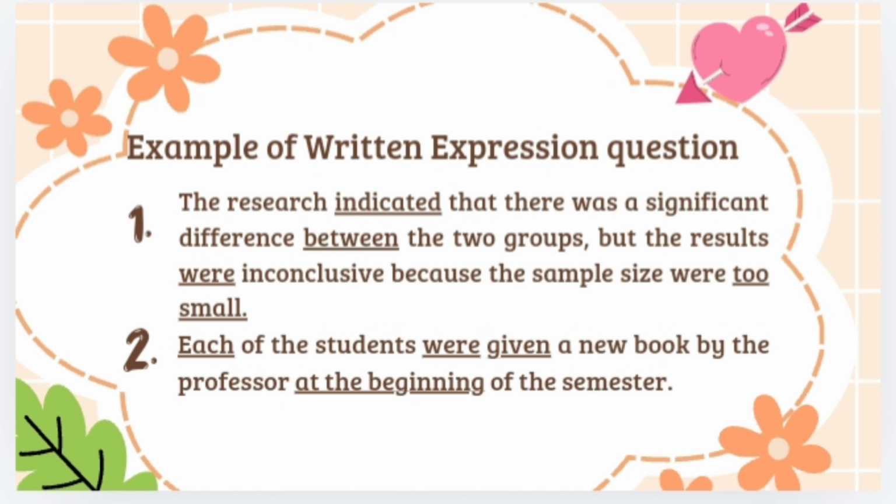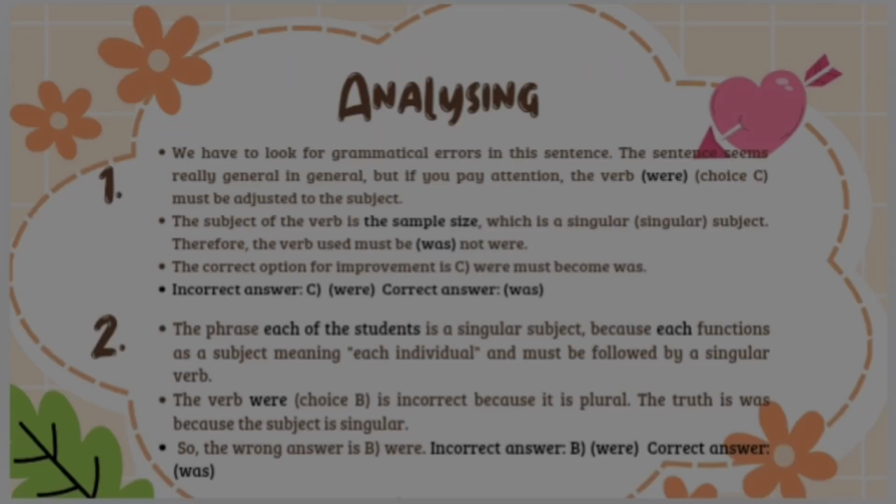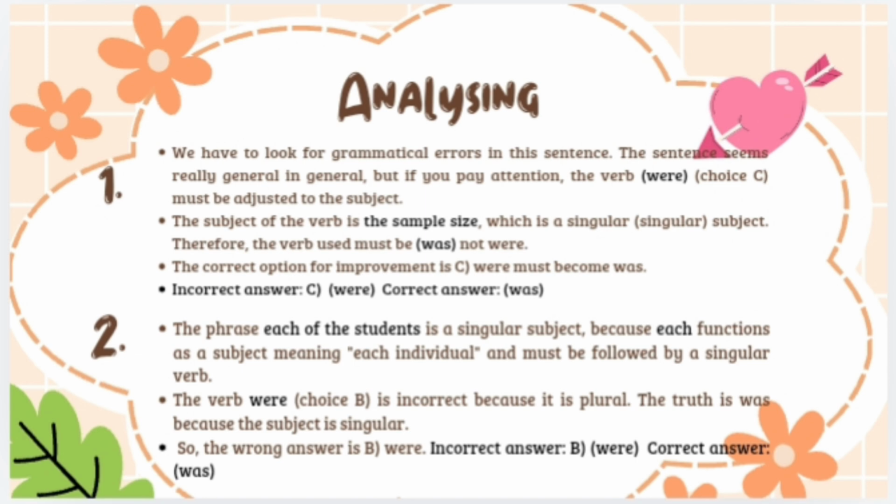And now we are going to the example of a written expression question. The first question is: The research indicated that there was a significant difference between the two groups, but the results were inconclusive because the sample size were too small. So, which one is the correct answer? We have to look for grammatical errors in this sentence.